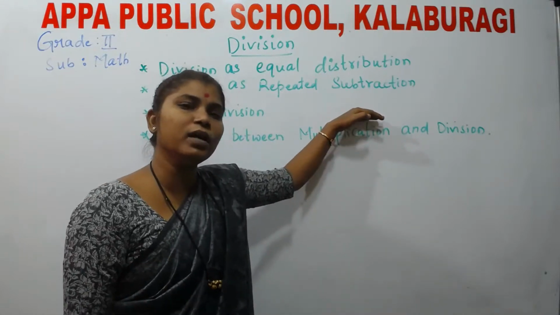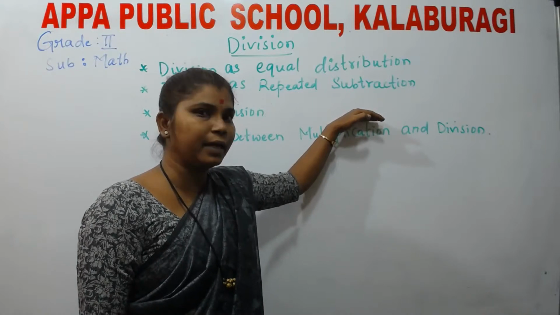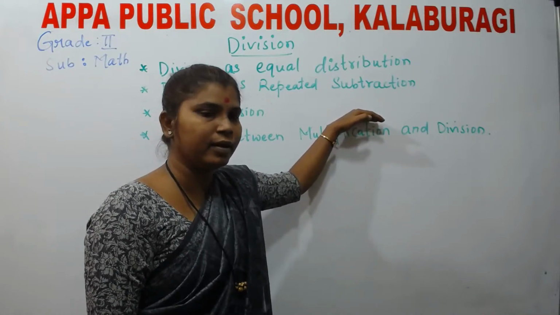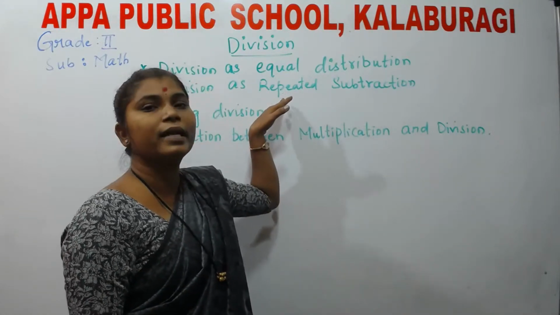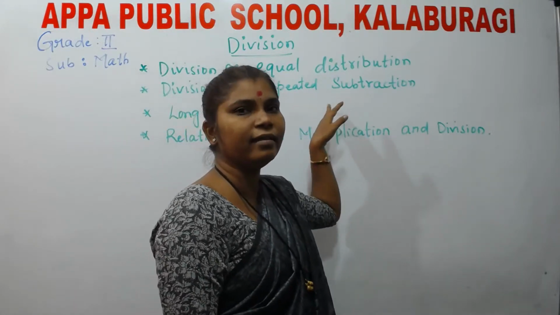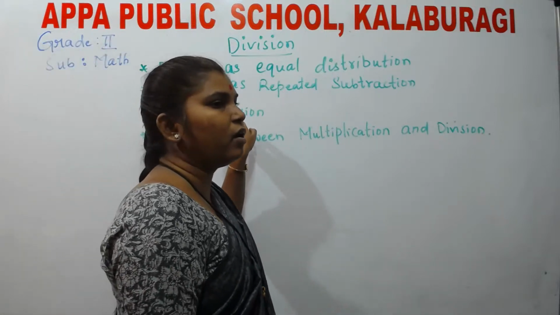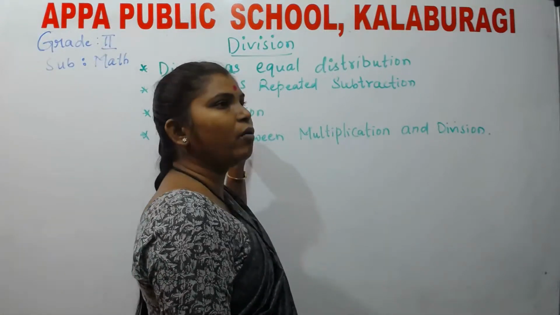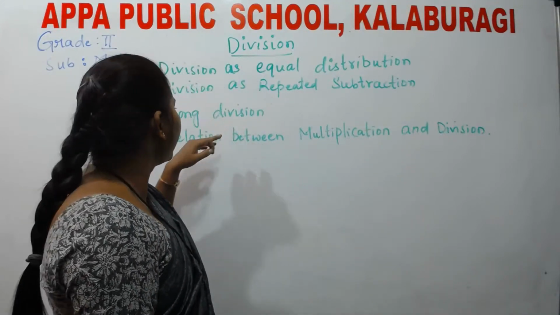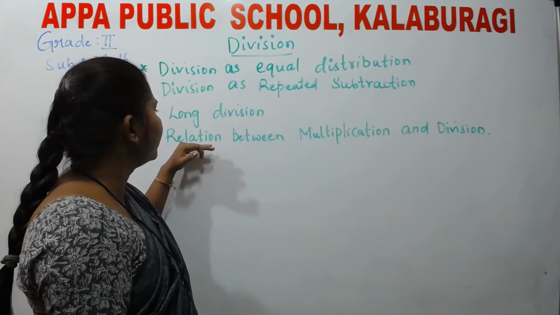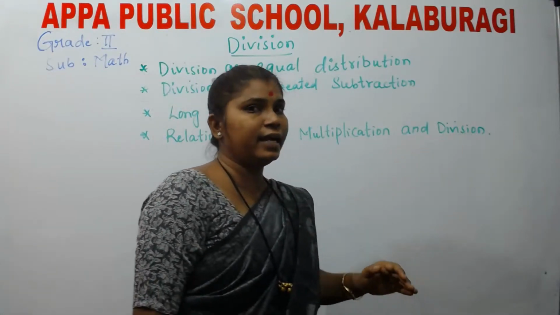You know, kids, you learned about repeated addition in the chapter multiplication. Do you remember? Yes. In the same way, we are going to learn about repeated subtraction in division. Next concept is long division. Here we are going to learn how to carry out the long division for big problems. Next, we are going to learn about the relationship between multiplication as well as division.